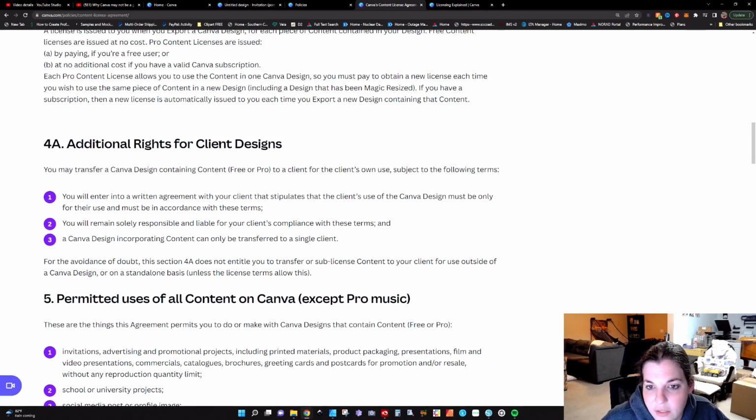Additional rights for client designs. You may transfer a Canva design containing content for your Pro to a client for the client's own use, subject to the following terms. A written agreement with your client that stipulates the client's use of the Canva design must only be for their use and must be in accordance with these terms. I'm telling you what, people are not doing this.